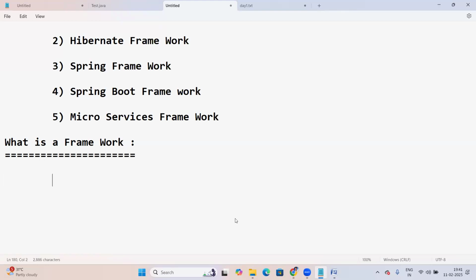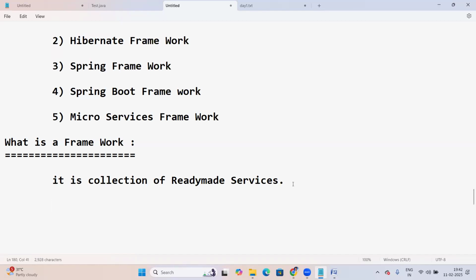A framework is ready-made. A framework is a collection of ready-made services. All predefined services are available in a framework. So here we are not going to write any coding. In a framework, we don't have any coding. All ready-made services are available.